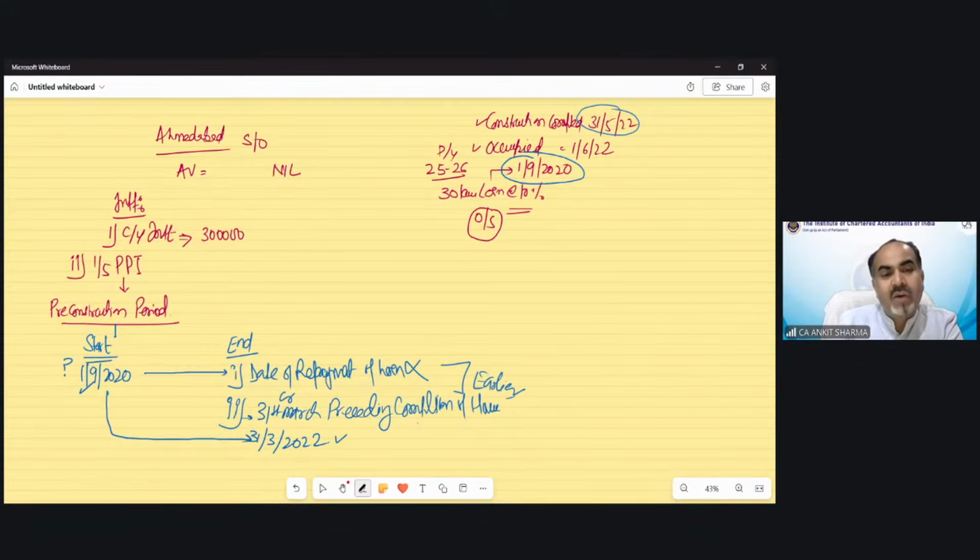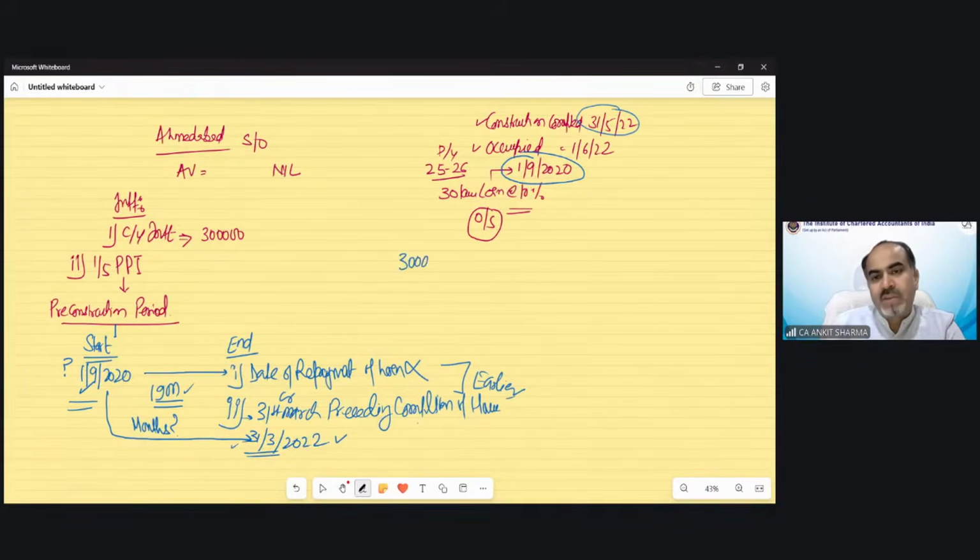So now we have to calculate how many months are there. How many months are there from 1st September 2020 up to 31st March 2022? Easy, of course, Navneet, correct. 19 months are there. So my pre-construction period is 19 months. And now I can easily calculate my interest.